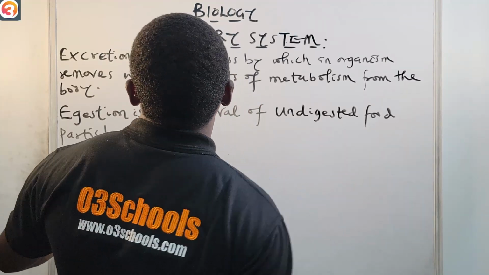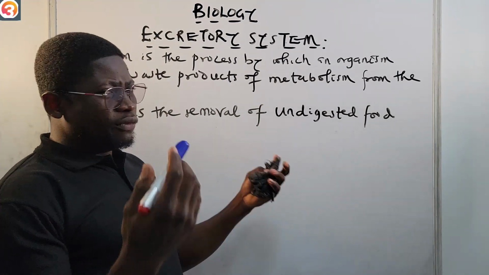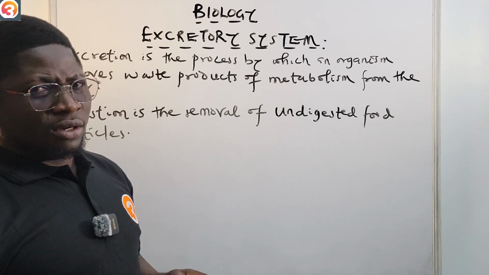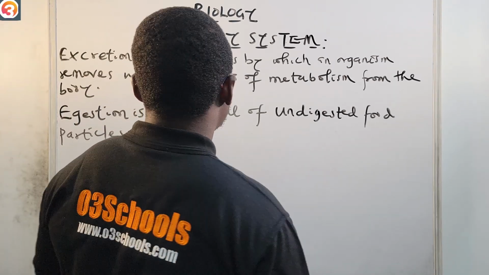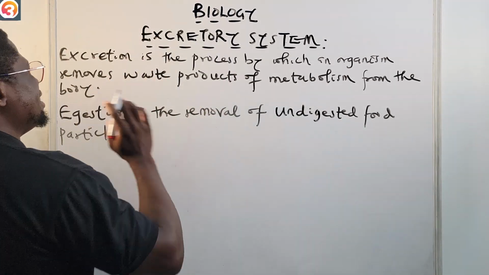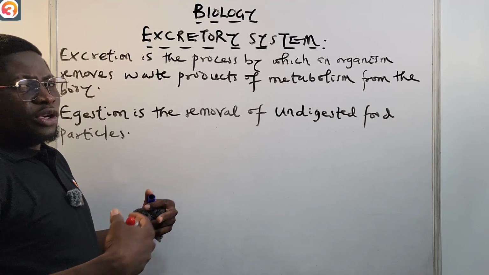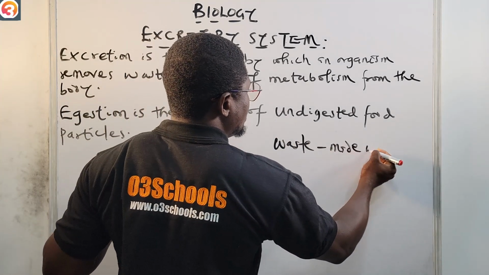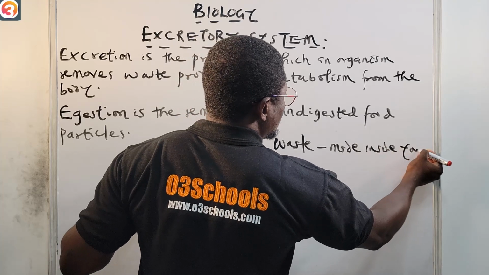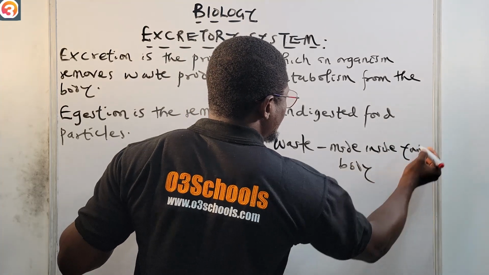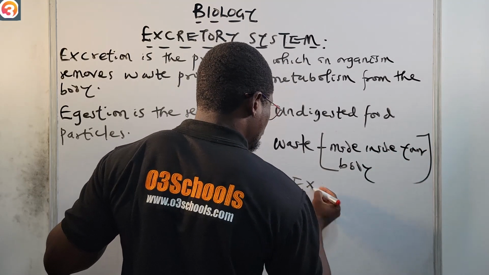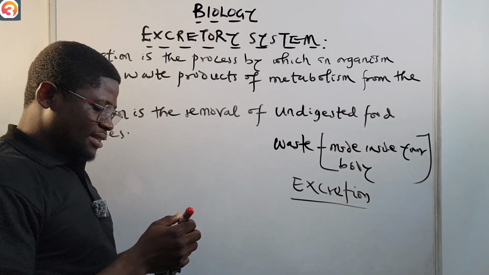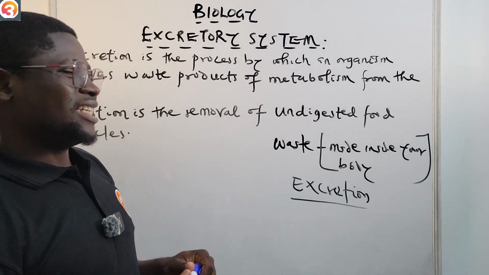So excretion is when your body removes unwanted waste from the body. We say your body removes waste made inside your body. When your body removes waste made inside your body, that is called excretion.